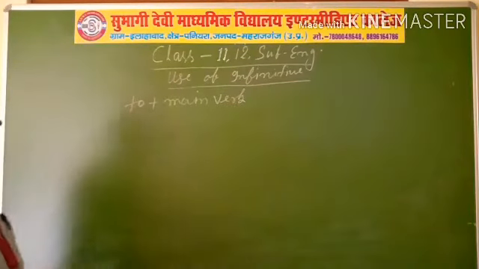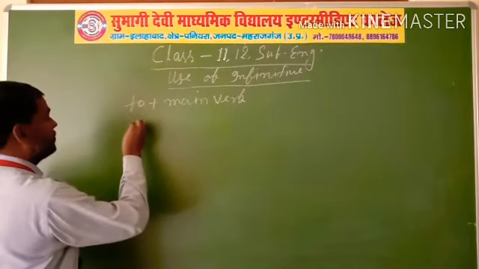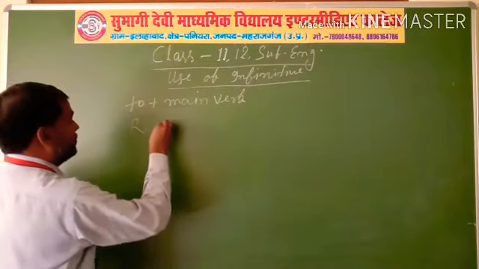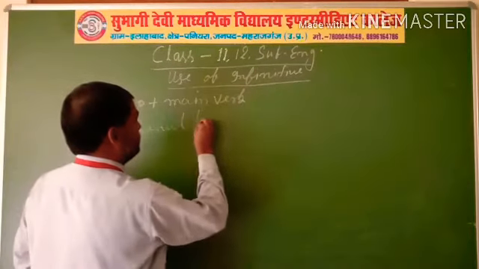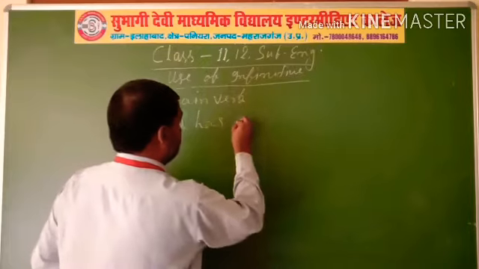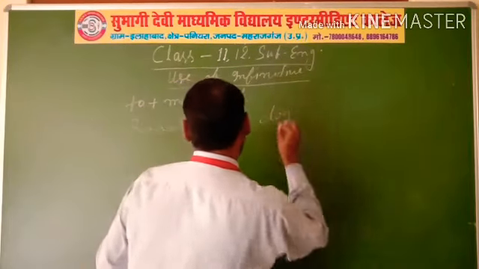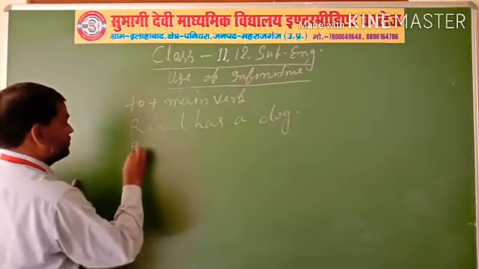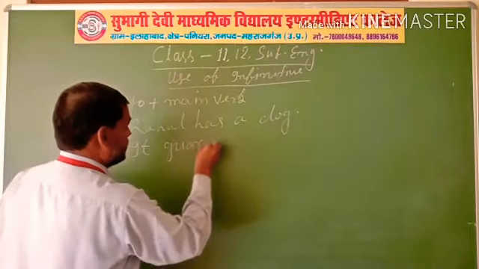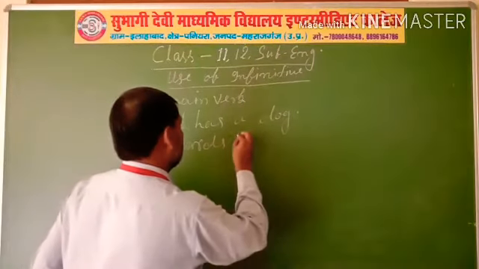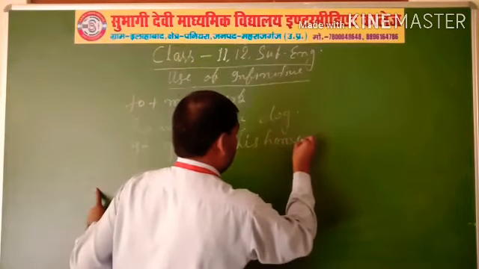As well as, Rahul has a dog. It guards his home.